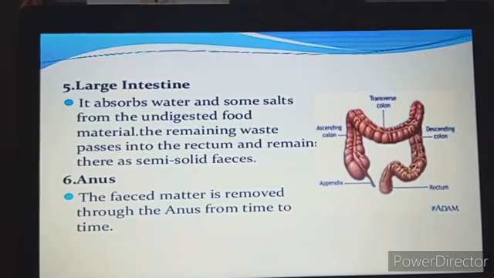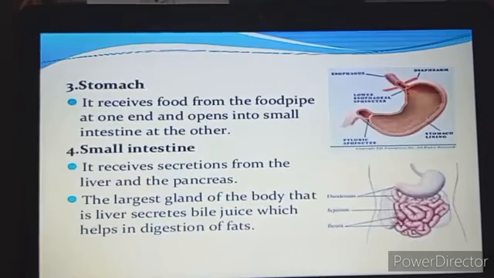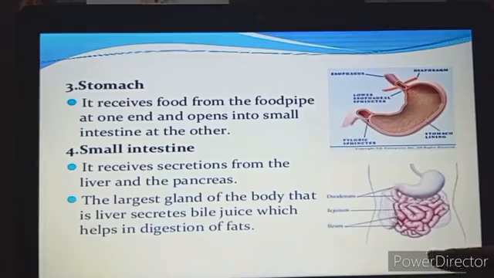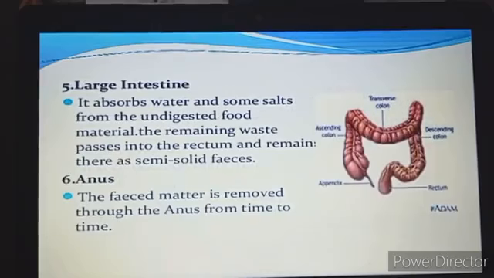Which are the three parts? Cecum, colon and rectum. The ileum of the small intestine, as you have seen, is the last part of the small intestine. It opens up into the cecum, and this cecum leads into the colon.